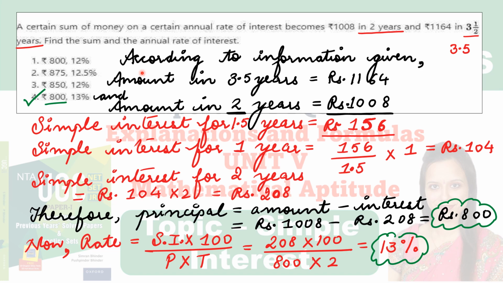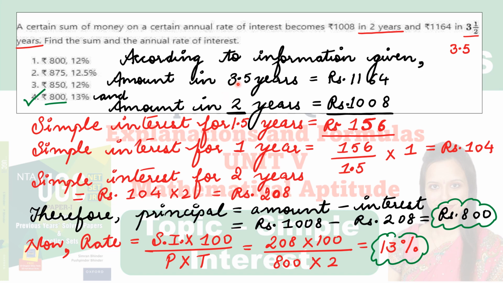So let's go ahead. According to the information given in the question, I can write it as amount in 3.5 years is equal to this. Yes, it is given that a certain sum of money on a certain annual rate of interest becomes 1164 in 3.5 years. So we can write amount in 3.5 years is equal to this and amount in 2 years is equal to this. These 2 points are given in the question, I have picked from there. Based upon these 2 points, I can calculate simple interest for 1.5 years. How am I saying 1.5 years?